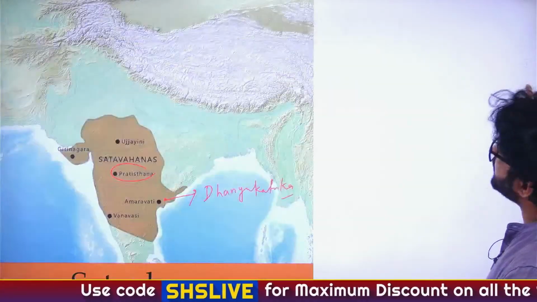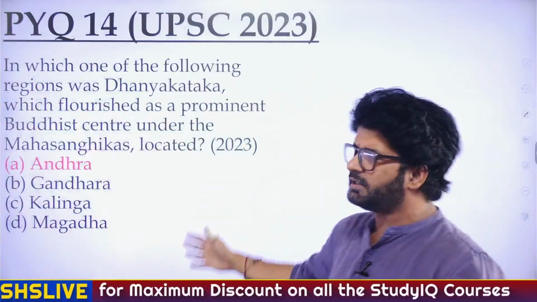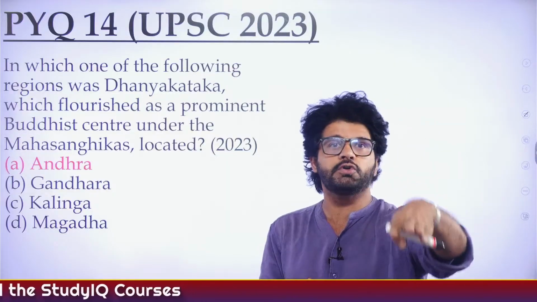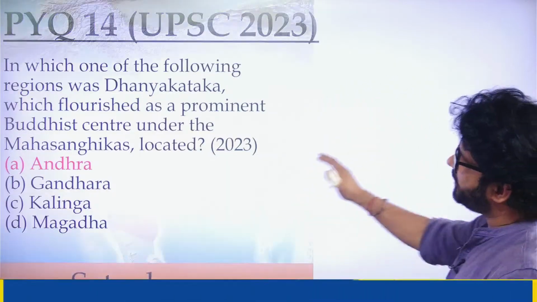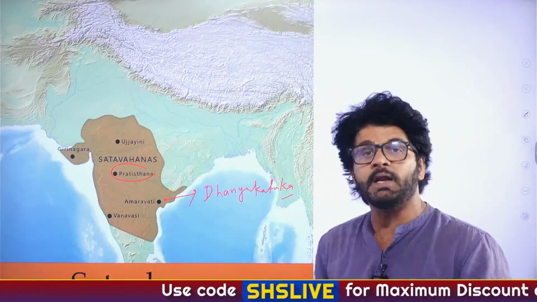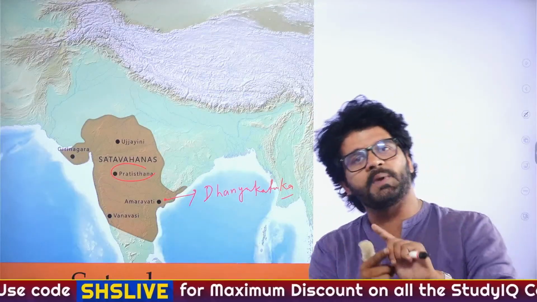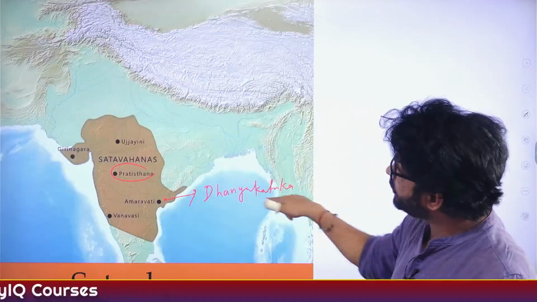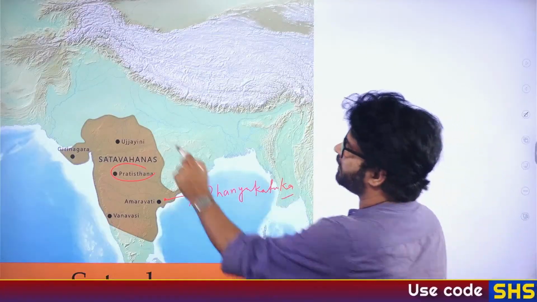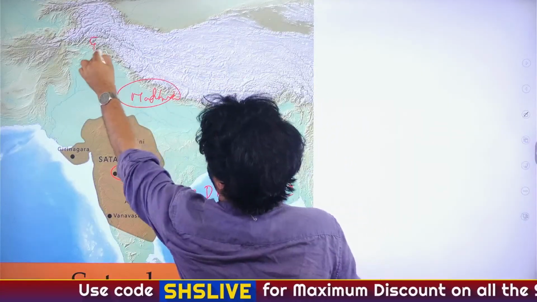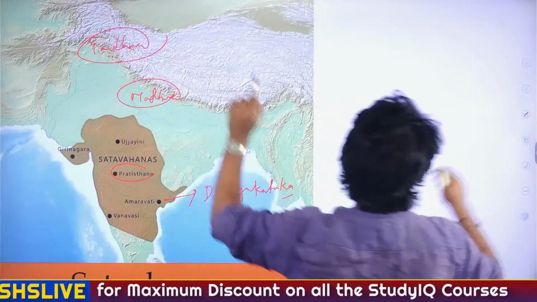I just told you everything; we had a detailed discussion on this. Dhanyakataka was one of the capitals of the Satavahanas, who ruled during the post-Mauryan period in central India. Their capital for the major period was Pratisthana or Paithan in Maharashtra. Their other capital was Dhanyakataka near Amaravati. They also gave patronage to the Amaravati School of Art, which represented Buddha in both human (anthropomorphic) as well as symbolic form. When you read the post-Mauryan period, you read the Amaravati School of Art, the Mathura School of Art, which was patronized by the Kushana ruler Kanishka, and the Gandhara School of Art. Hope you understood it.